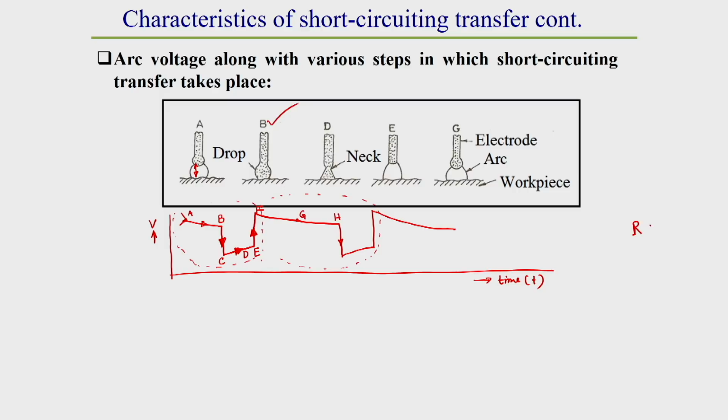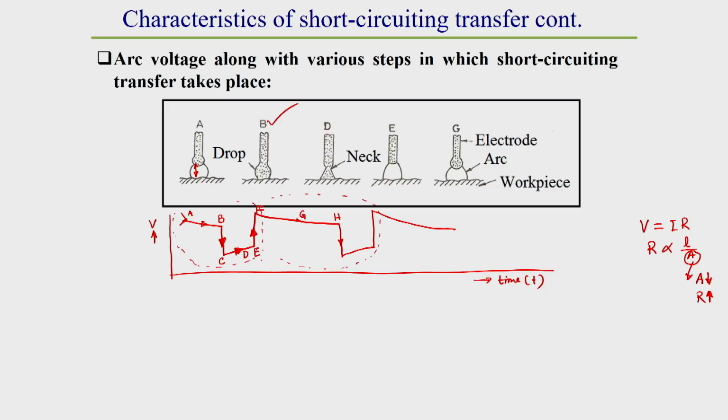Due to this constriction of the arc, due to the high flow of current during short circuiting, this area decreases. If area decreases, then R increases, but this is marginal.